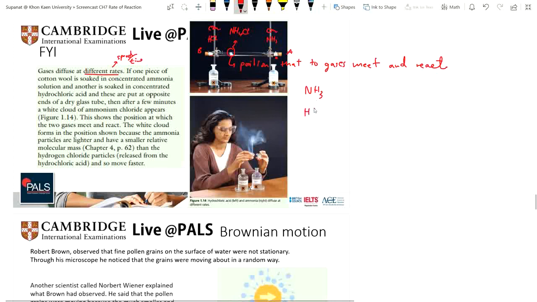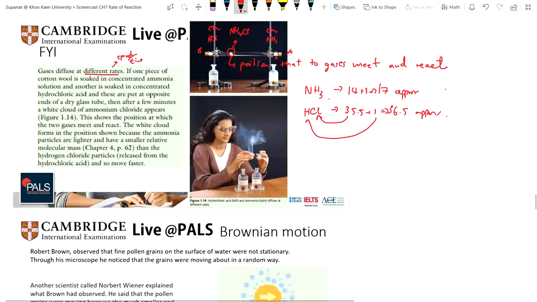Comparing ammonia and hydrochloric acid, the molecular mass. The ammonia molecule, you just have 14 plus 3, right? 17, around 17. While the hydrochloric acid has 35.5 plus 1. 35.5 is the Ar for chlorine, and 1 is for the proton. 36.5 approximately, which means the ammonia is much lighter than the hydrochloric acid.